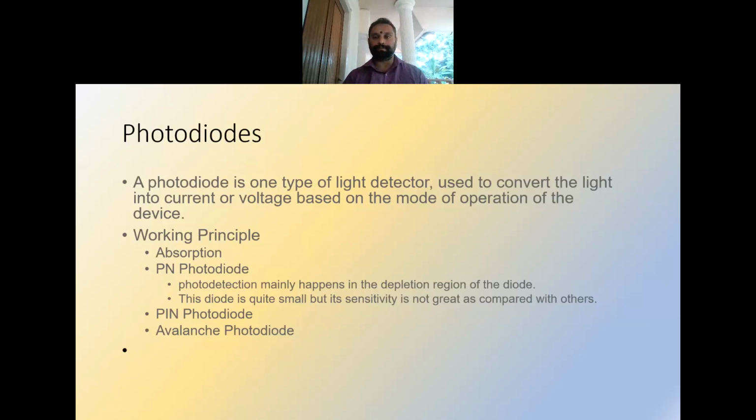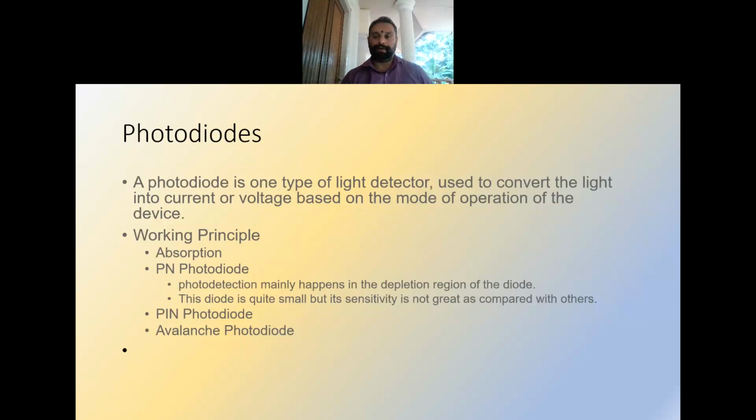And in the case of a photodiode, it is similar to what we discussed earlier. It is a light detector used to convert light into current or voltage based on the mode of operation of the device. Usually the photodiodes are classified as PN, but the basic working principle is absorption.